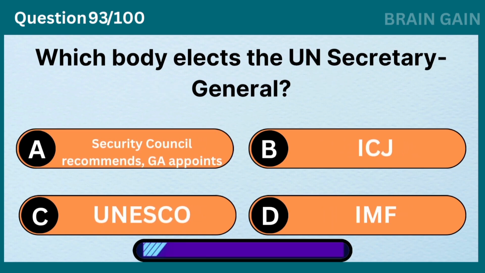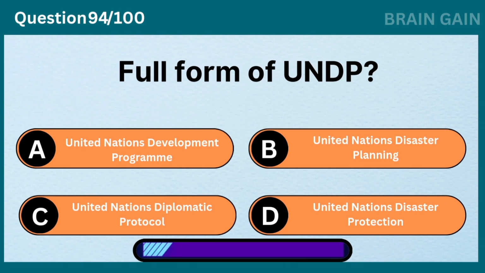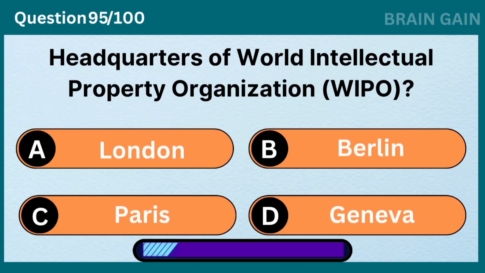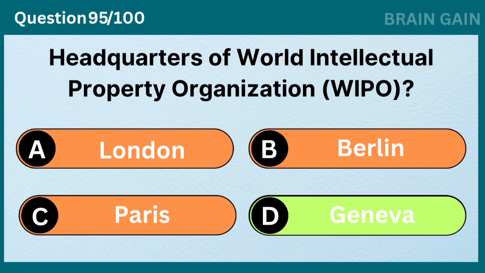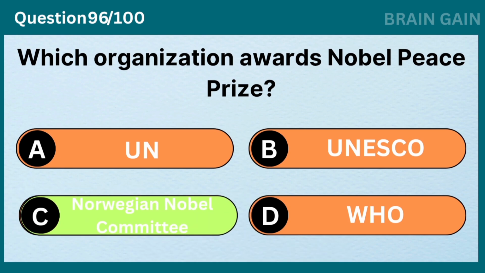Which body elects the UN Secretary General? Security Council recommends, General Assembly appoints. Full form of UNDP? United Nations Development Programme. Headquarters of World Intellectual Property Organization? Geneva. Which organization awards the Nobel Peace Prize? Norwegian Nobel Committee.